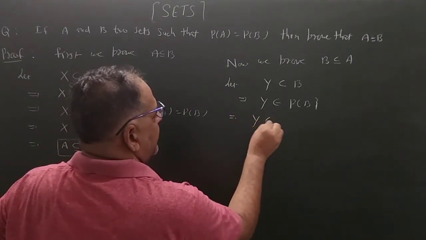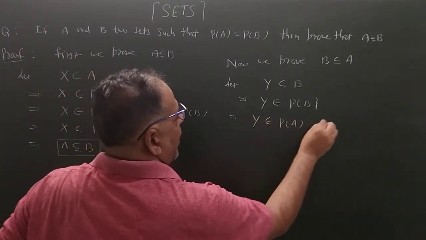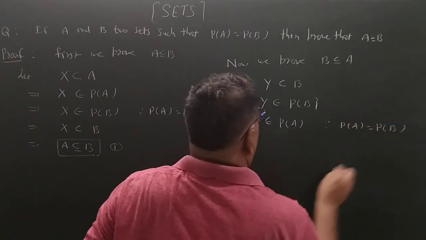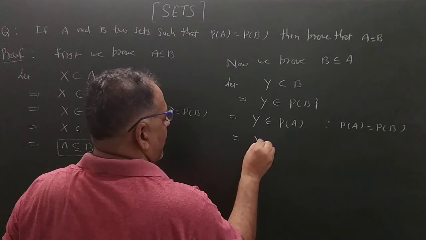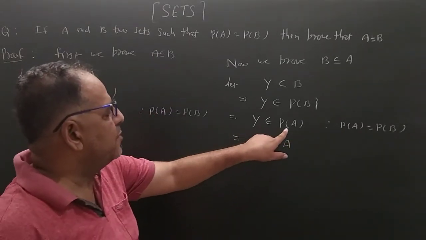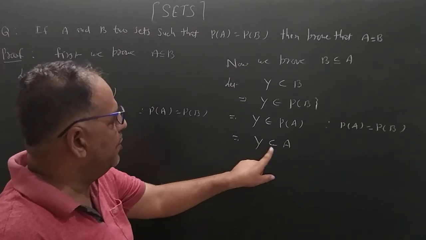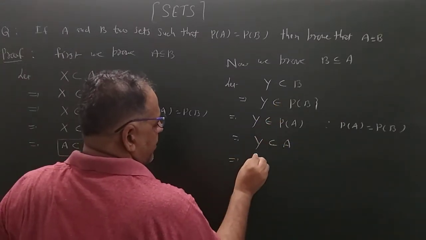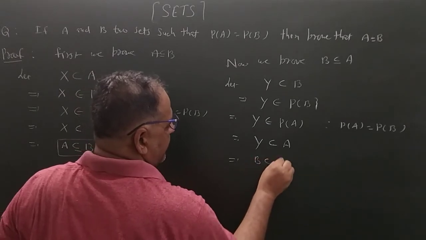Again, Y belongs to PA. Why? Because PA equals PB. That means Y is the subset of A. If Y is an element of the power set of A, then Y will be a subset of A. We start with B and end with A, so we can say here B is the subset of A.